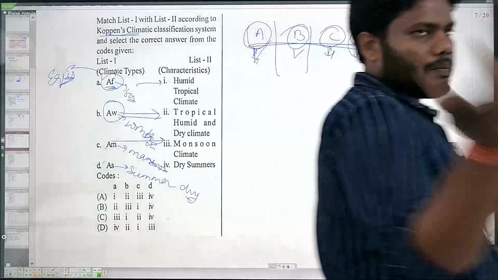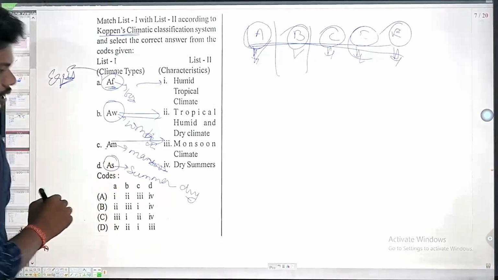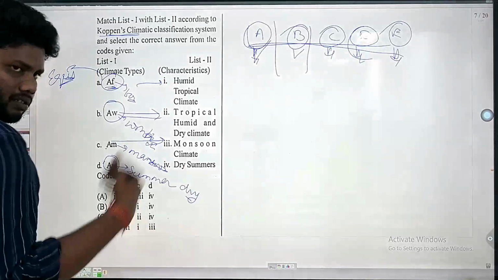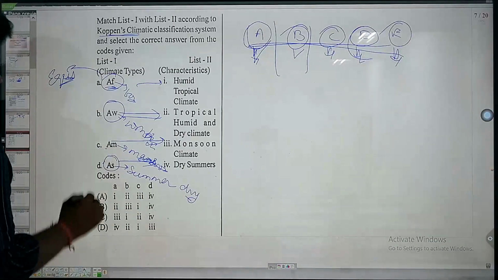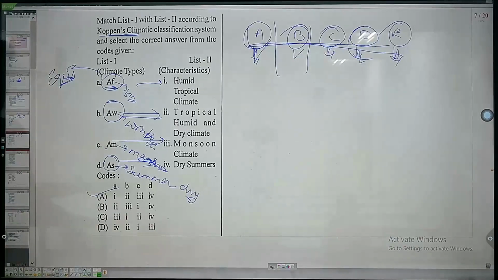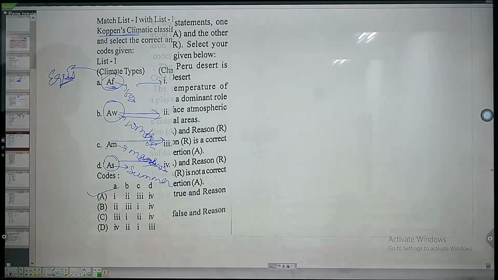Initially it was not added, it came after the Köppen climatic classification. S is basically summer dry. Summer dry means summer season dry, winter season there will be lesser rainfall. So here it will be 1, 2, 3, 4. This is climatic classification. Every year you are getting one question from here. Okay. The next question we can go for